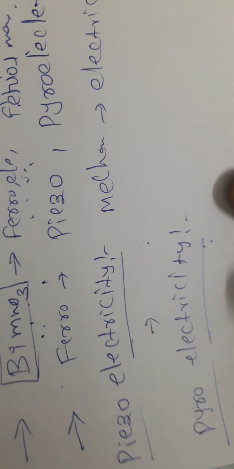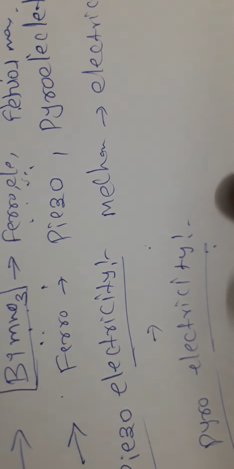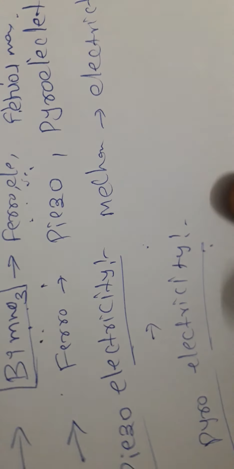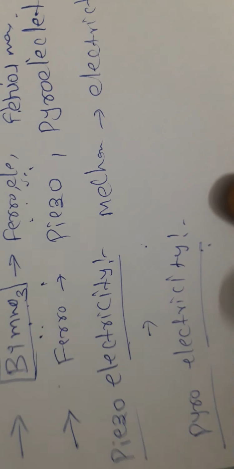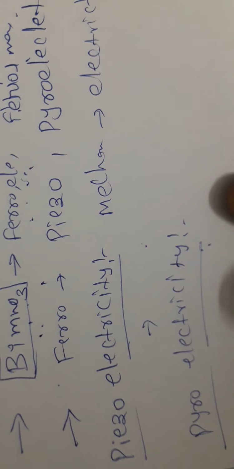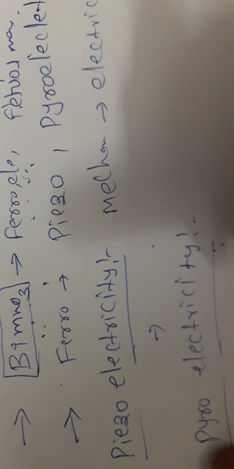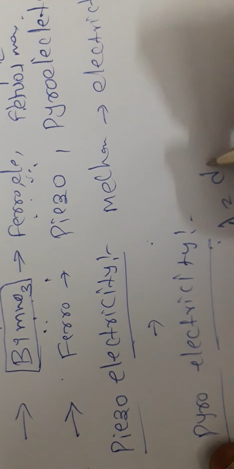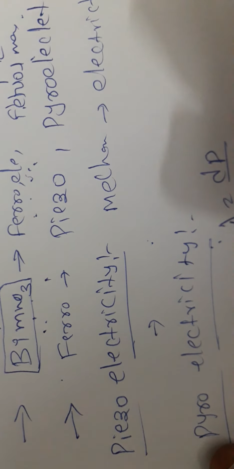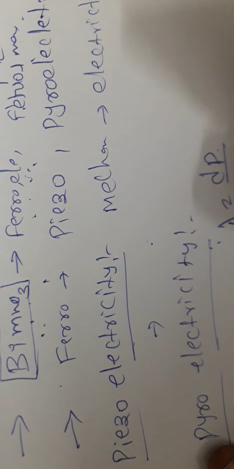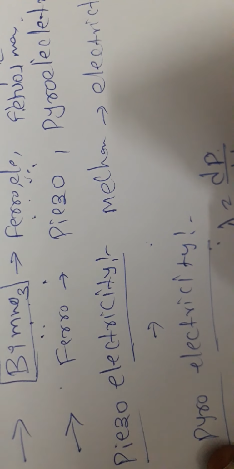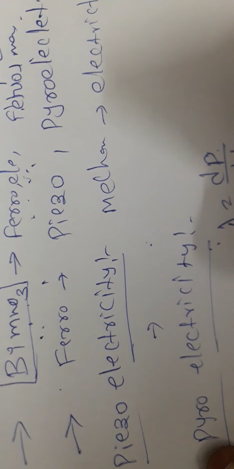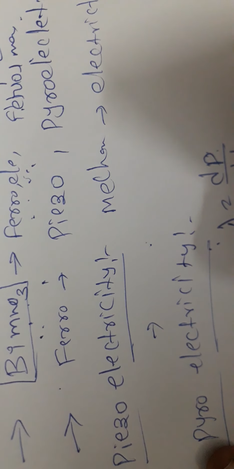So pyroelectricity means that when we apply temperature, polarization is generated on the other side. Lambda equals dP by dT, meaning the change in polarization due to temperature. That proportionality constant is lambda. This is nothing but the pyroelectric coefficient.